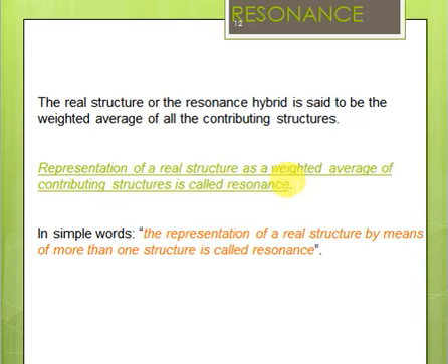Or you may also define resonance in the simplest way: the representation of a real structure by means of more than one structure is called resonance, right? So resonance is not a process. Resonance is just a way to represent a conjugated structure, right? Whenever you have delocalization, you have conjugation. When you have conjugation, you have resonance, and whenever you have resonance, it means you cannot draw a single structure and explain all the properties of an organic molecule. So you are forced to draw more than one structure which will explain all the properties of that organic compound.